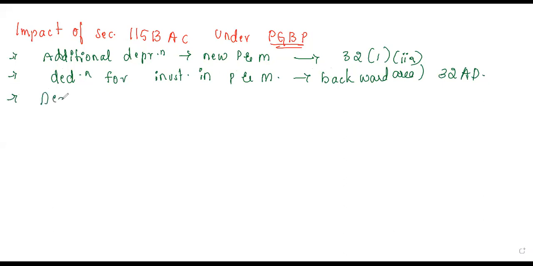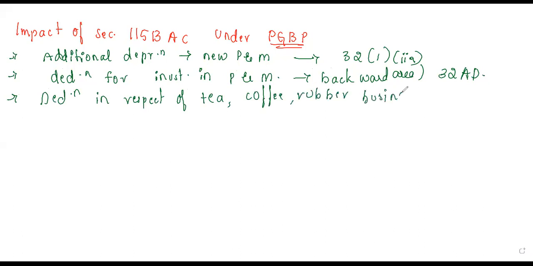And then we have deduction in respect of tea, coffee, and rubber. If you are doing any tea, coffee, or rubber business, then the deduction here will be allowed under section 33AB. Under this section, we give some deduction for that particular thing.